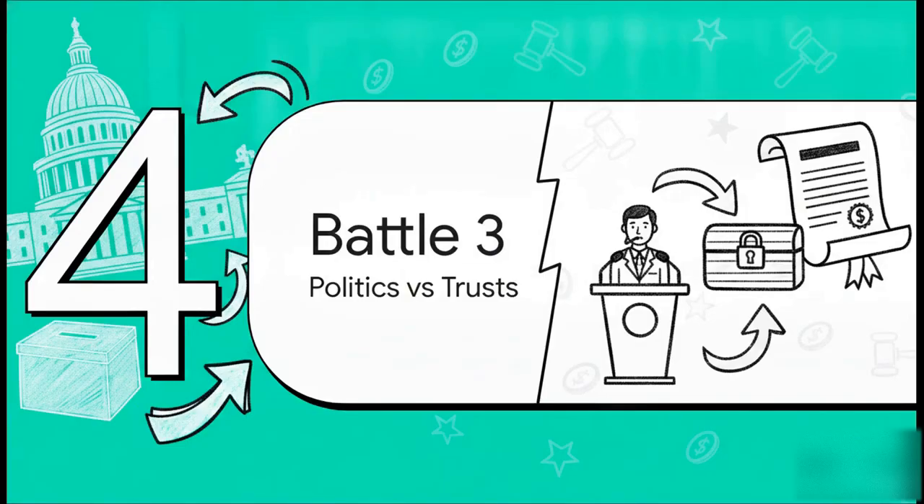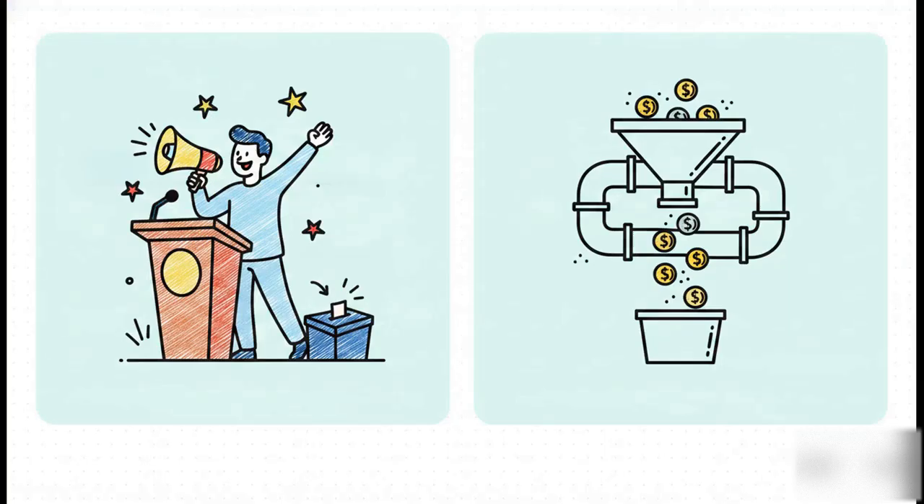All right, on to our final matchup, Battle 3, political parties versus electoral trusts. We are pivoting away from charities now to look at how the tax code handles the flow of money in politics. We're contrasting Section 13A with Section 13B. Section 13A deals with actual political parties, the entities that campaign, run candidates, and really operate in the political arena.